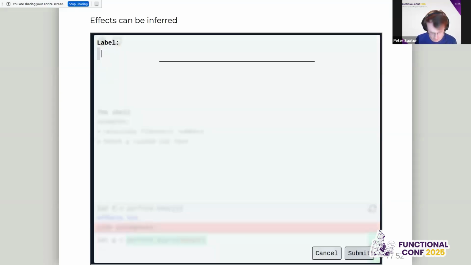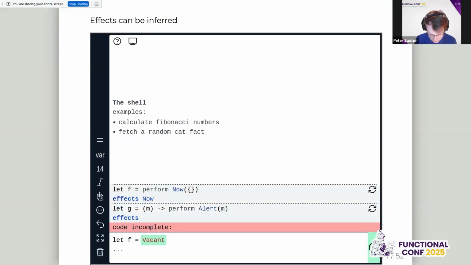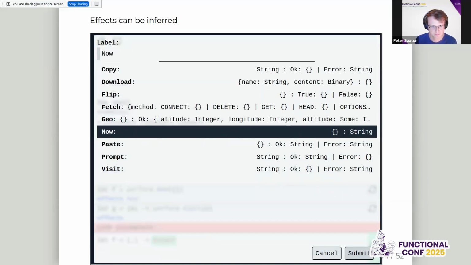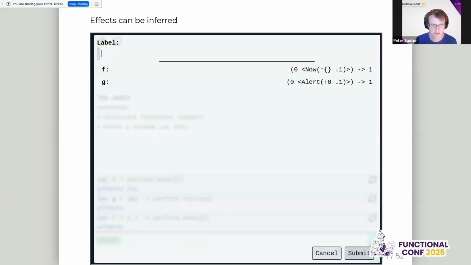So this needs to be m. We need to pass in m. We need to make f be a function, sorry, which is what I missed here. And then we'll make it perform now. And record that. Okay, so now these are in scope.